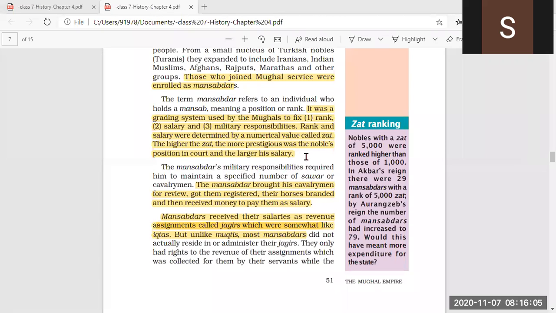That means if the zat was very high, then he had a high position in the administration, a high salary plus a respectful position in the Mughal army and administration. So, I think it is clear till here.